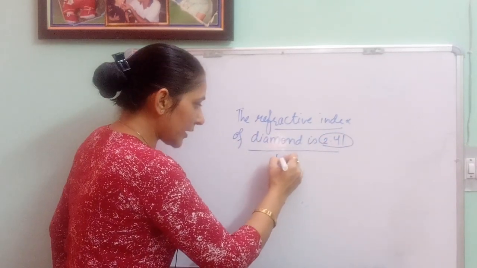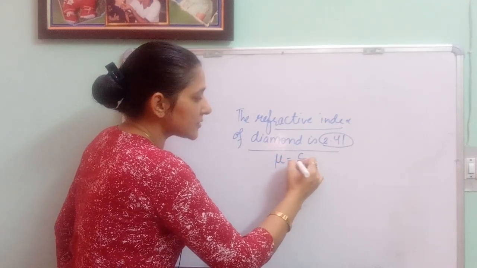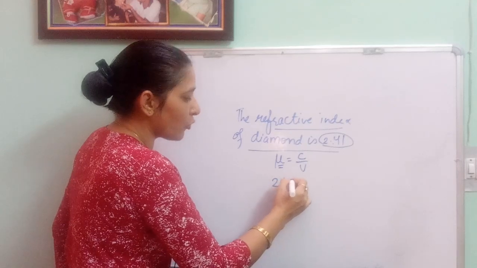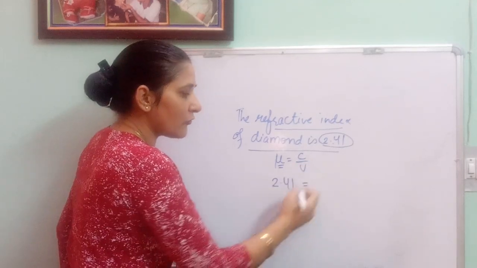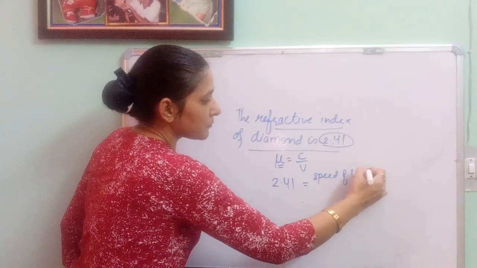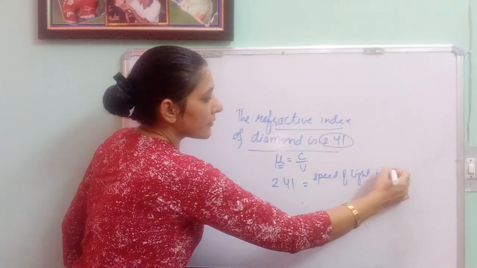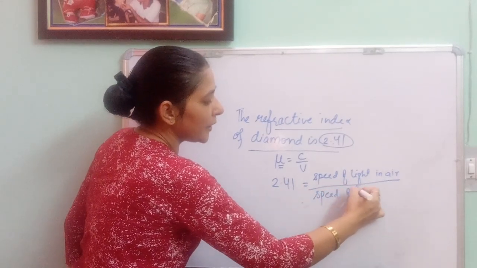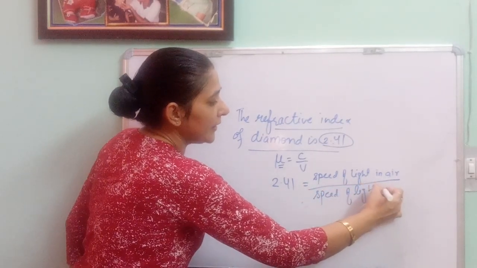We are aware refractive index is given by c by v. Refractive index for diamond is given as 2.41. That is equal to speed of light in air divided by speed of light in medium, where v is the speed of light in medium.